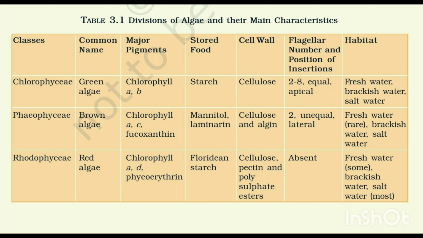Phaeophyceae, brown algae, chlorophyll a, c, fucoxanthin, mannitol, laminarin, cellulose and algin, 2 unequal lateral, freshwater rare, brackish water, salt water. Rhodophyceae, red algae, chlorophyll a, d, phycoerythrin, floridean starch, cellulose, pectin and polysulfate esters, absent, freshwater some, brackish water, salt water most.